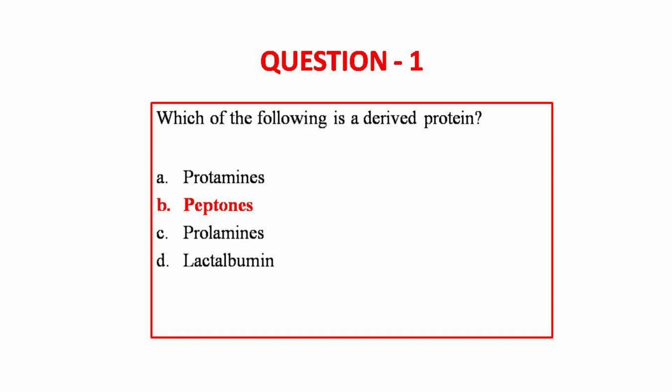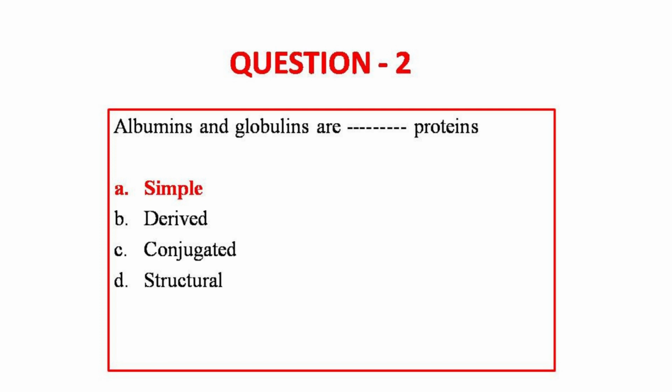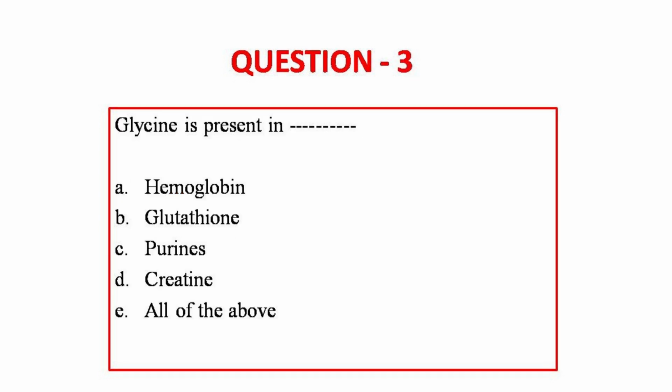Moving on to question number 2. Albumins and globulins are dash proteins. They've given 4 options: simple, derived, conjugated, structural. The answer to this question is option A, simple. See, the example for simple proteins is like albumin, globulin, and for conjugated it's like glycoproteins, nucleoproteins, derived as peptones, coagulated proteins.